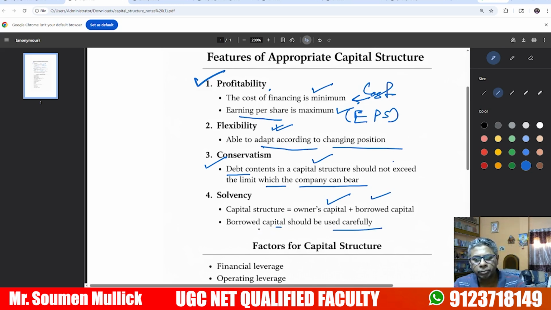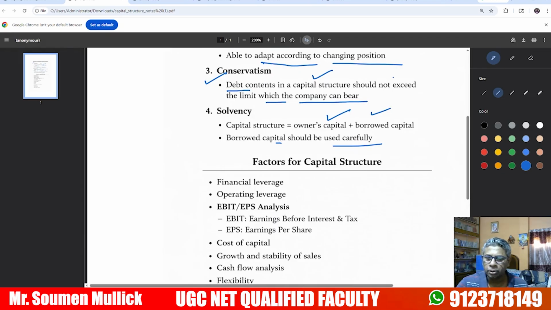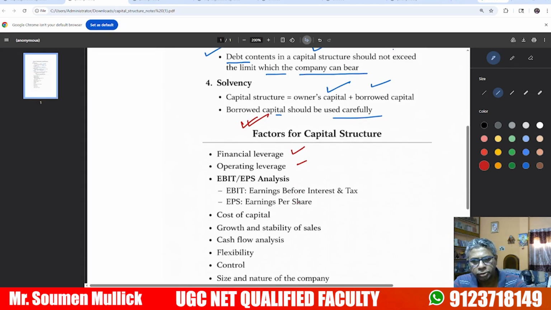What are the important factors of capital structure? Important factors of capital structure are financial leverage and operating leverage. In my next class, I will discuss financial leverage, operating leverage, types of leverage, combined leverage, EBIT and EPS analysis. EBIT means earning before interest and tax. EPS means earning per share.